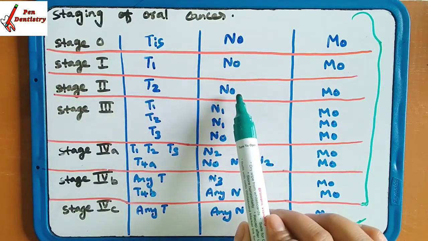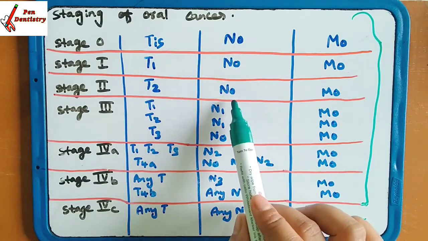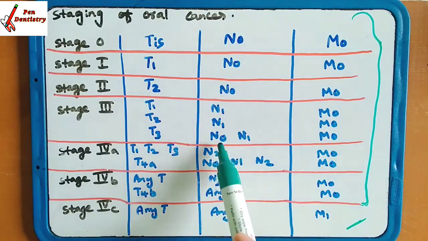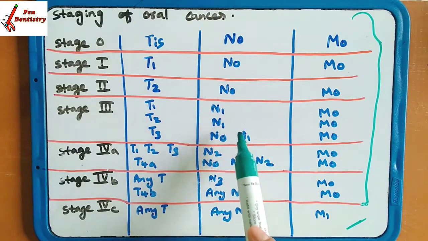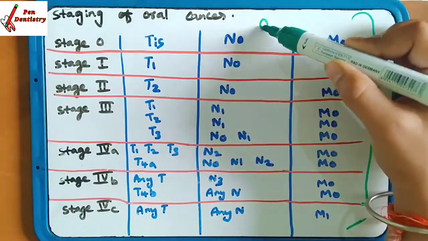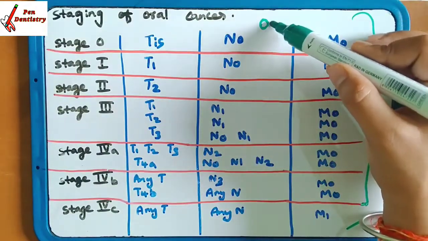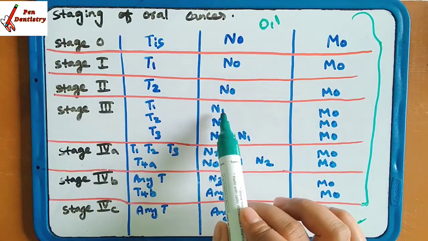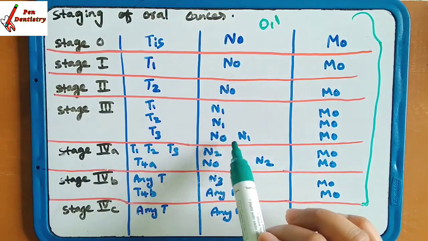Everyone till stage 2 has N0, and in stage 3 N0 is also there, and N1 is also there. So after 0 comes 1. At stage 3 there is N0 plus N1.